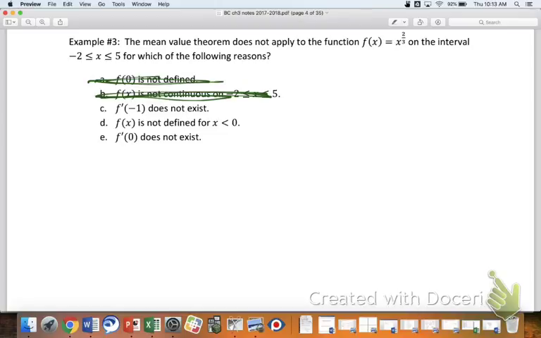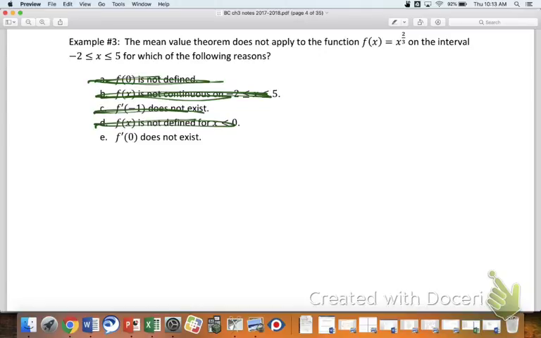All right. C. f prime of -1 does not exist. f prime of -1 does exist? Yes. It's tempting, right? But you still get an odd root, don't you? Yeah. And so you can plug a negative into an odd root, and that's okay. So I agree. If we eliminate some of these, and in your mind you're like, whoa, I wasn't so sure that was wrong, say something. It's totally okay. All right. f of x is not defined for negative numbers. Again, this is kind of getting at the odd root again, isn't it? It's tempting to look at it and be like, hey, it's a root. Oh, we can't do that, but it's an odd root, so you could do that. So we're left with E.